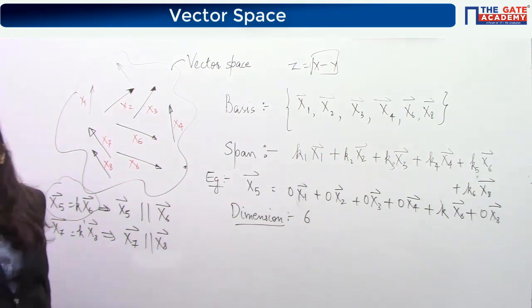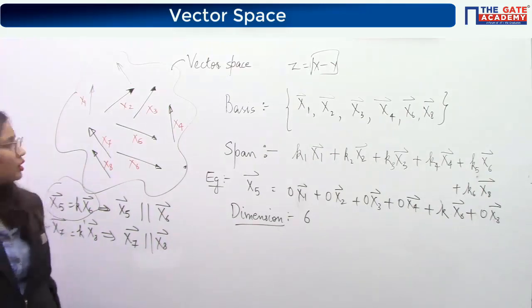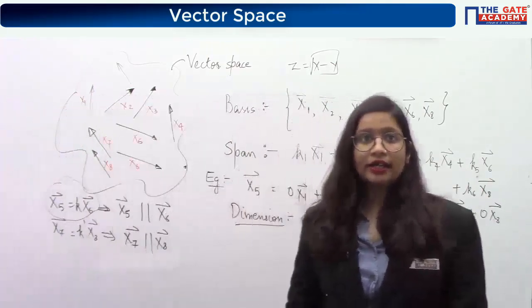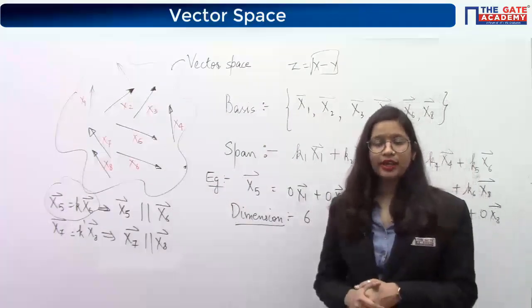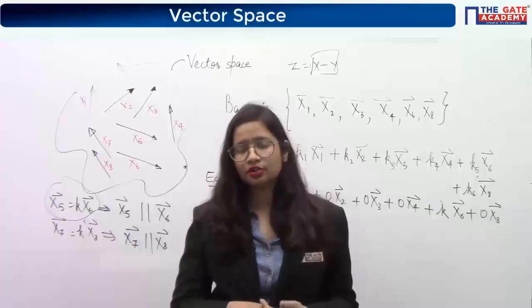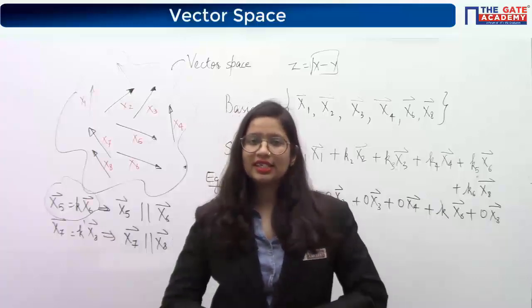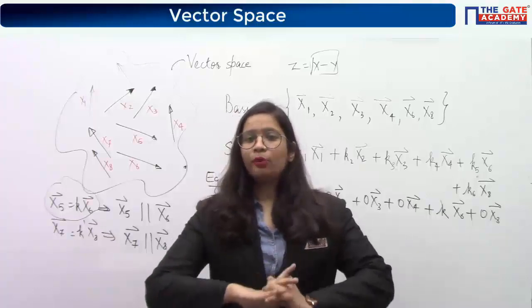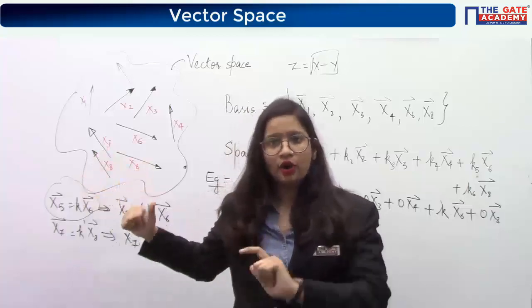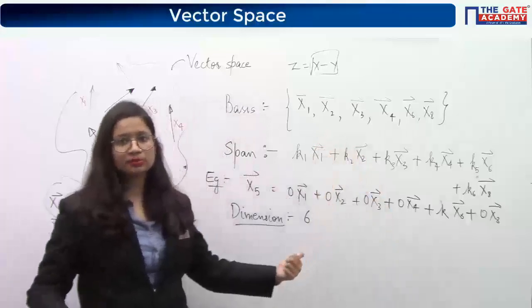Okay, so this is all about the concept of vector space. In vector space, we have seen what are linearly independent and dependent vectors, and linearly independent vectors actually help you to find out any other vector present in that vector space. So what we can say is that the most important thing describing the space is its linearly independent vectors. So accordingly, we have 3 terms for this space.